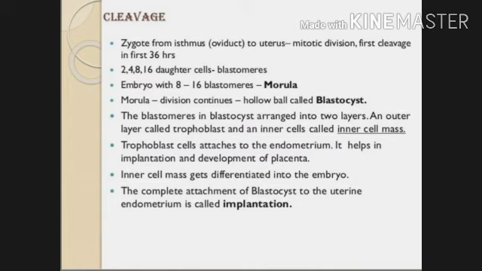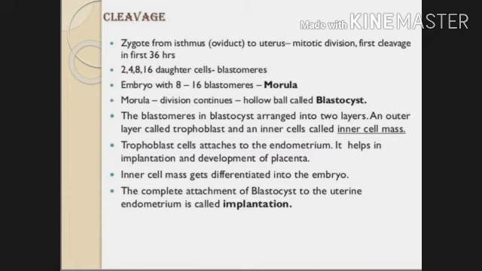The embryo with 8 to 16 blastomeres is known as the morula, and in the morula the division continues to form a hollow ball known as the blastocyst.